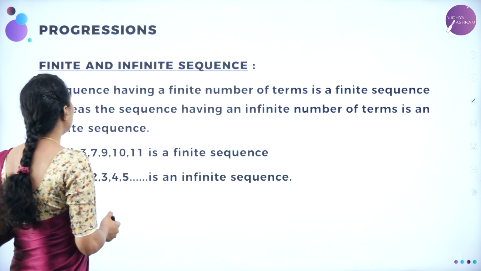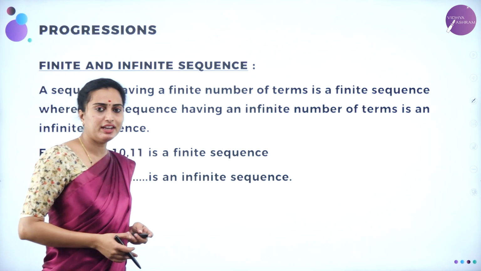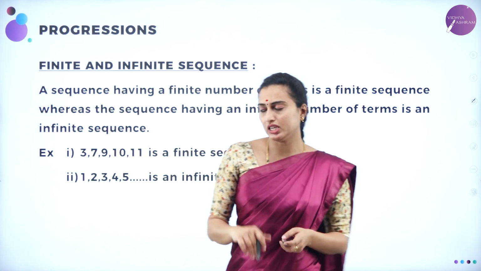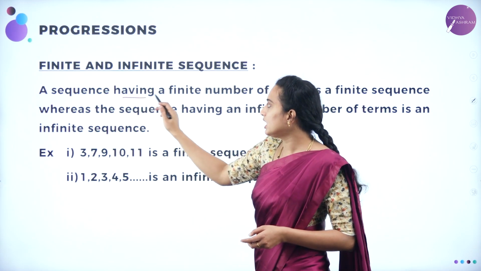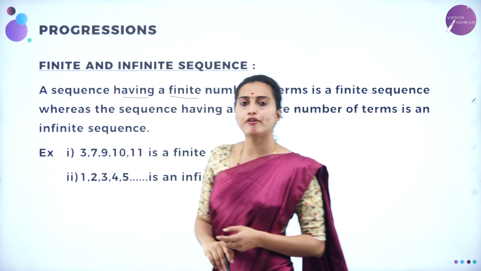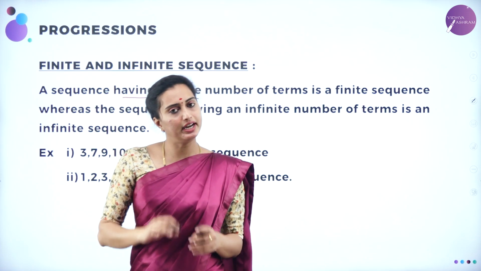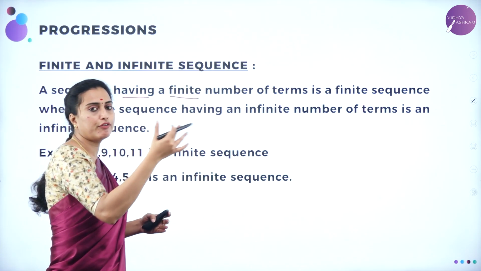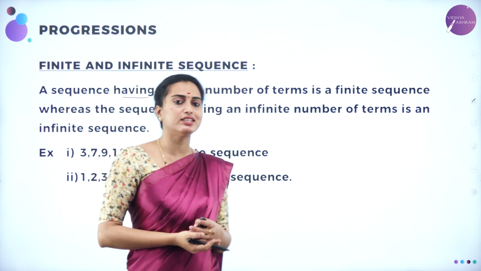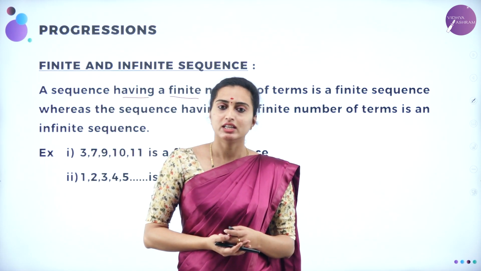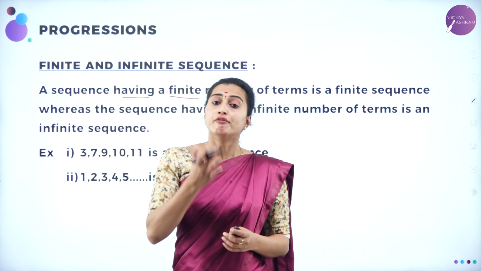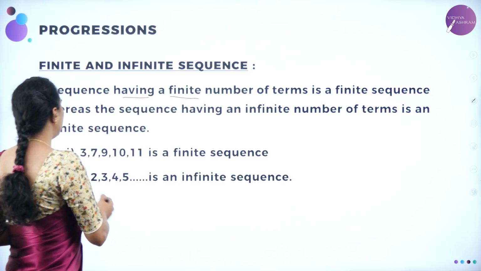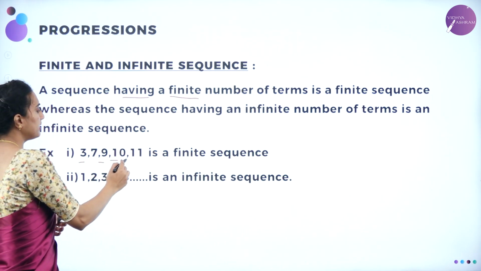Now we'll move on to the next, which is nothing but finite and infinite sequence. So here a sequence having finite number of terms is called a finite sequence, and a sequence having infinite number of terms, it is not ending, is going to be known as an infinite sequence. For example, you can take here 3, 7, 9, 10, 11.